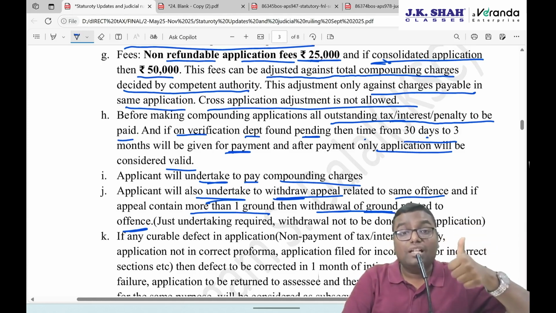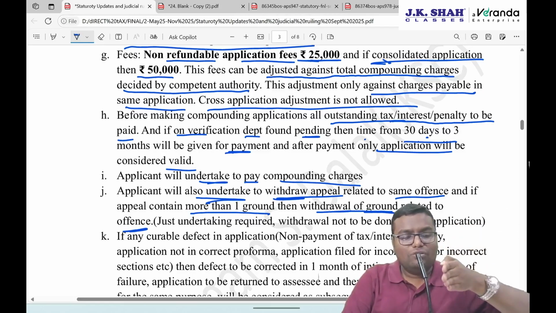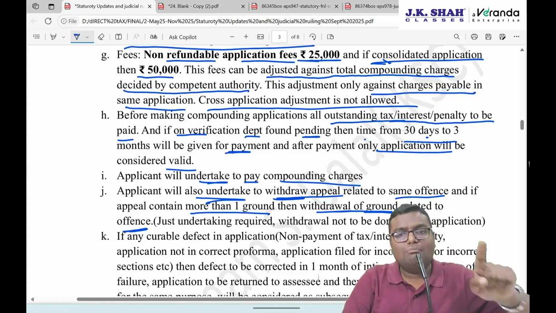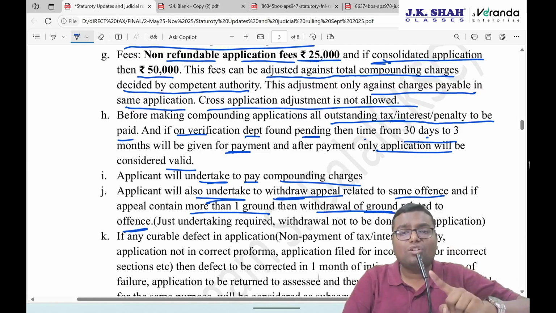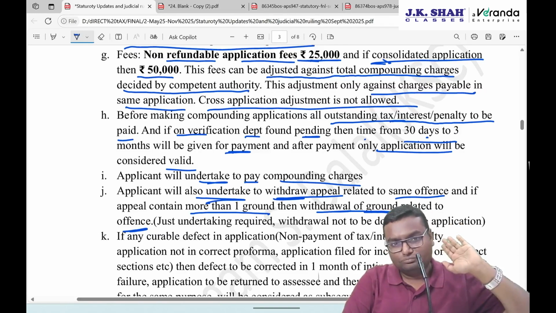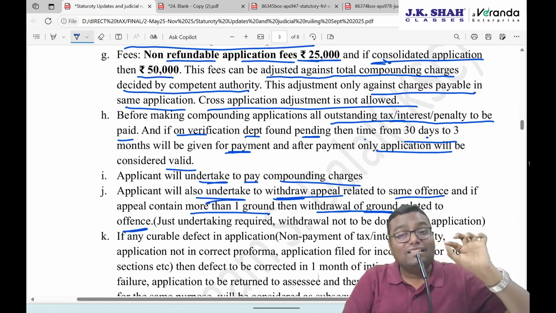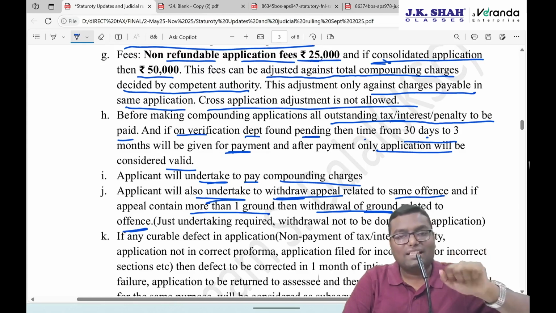Here you have to just give the undertaking. Withdrawal actually is not to be done. So for example, you are going for compounding. Along with that, you undertake that if the authority accepts this application and I pay compounding charges, then I will withdraw this appeal. What will happen if you withdraw the appeal and the compounding application is also rejected? In that case, the problem will be there. And that's why what government is saying is, as of now, you just need to give the undertaking. Actual withdrawal is not to be done.